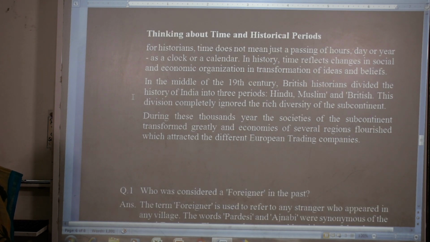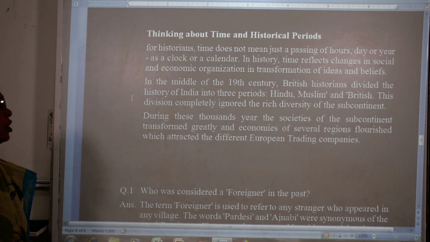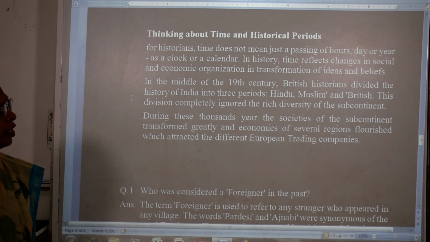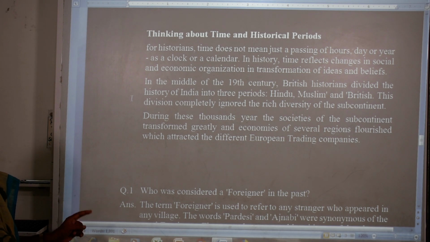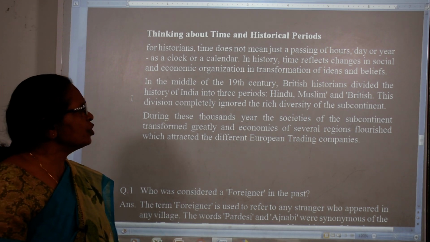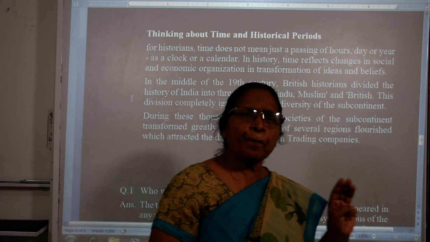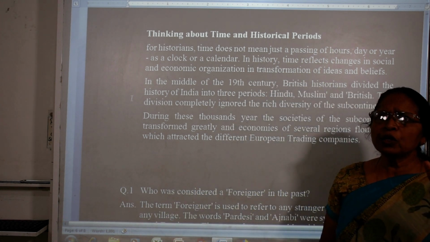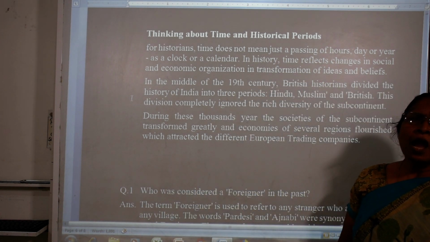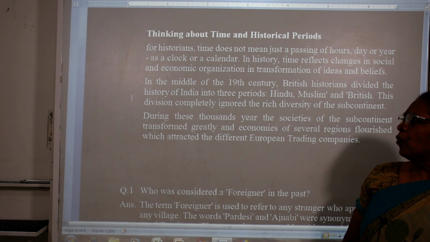In the middle of the 19th century, British historians divided the history of India into three periods: Hindu, Muslim and British. This division completely ignored the rich diversity of the subcontinent. Indian history is otherwise divided into three parts: ancient history, medieval history and modern history.